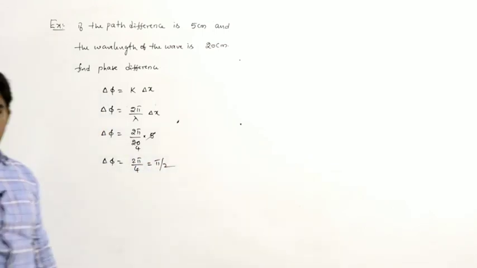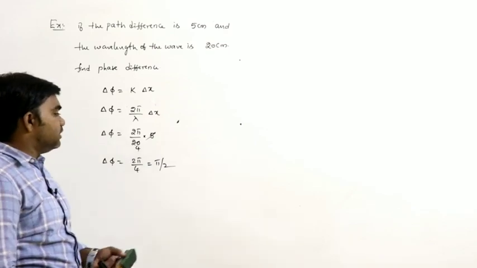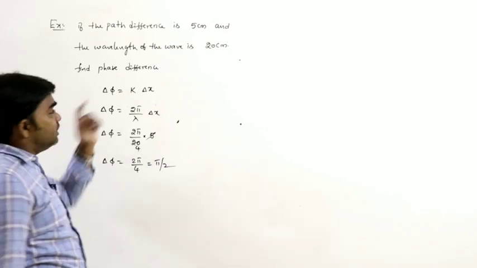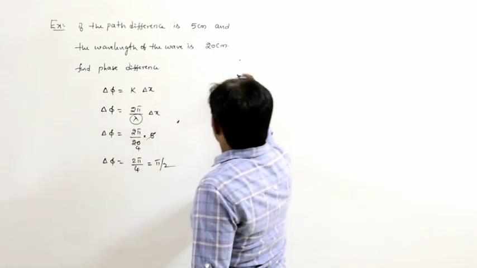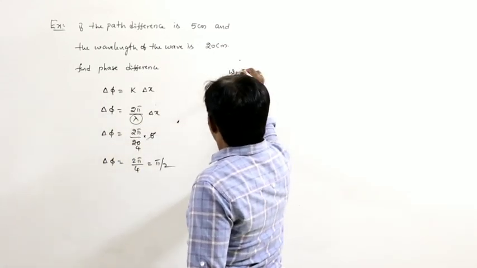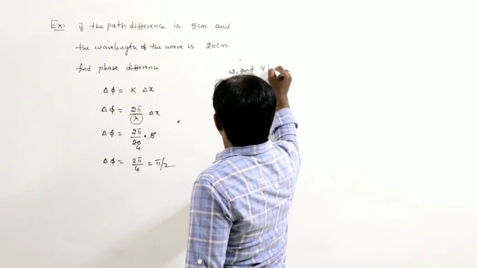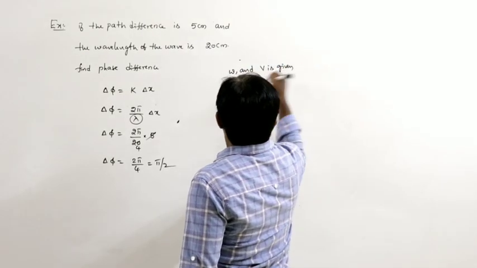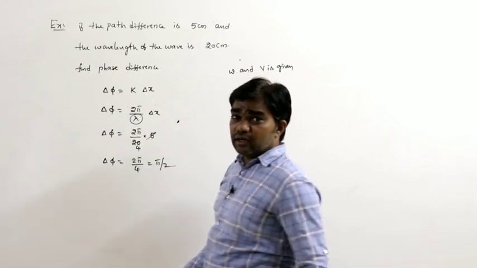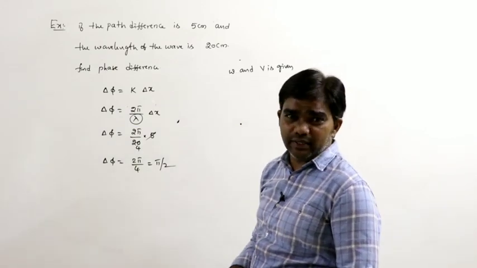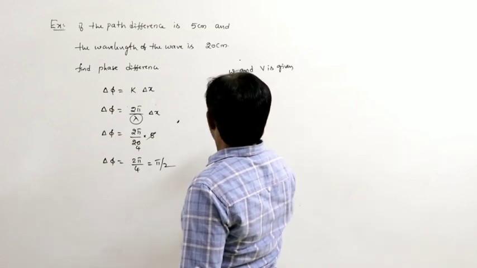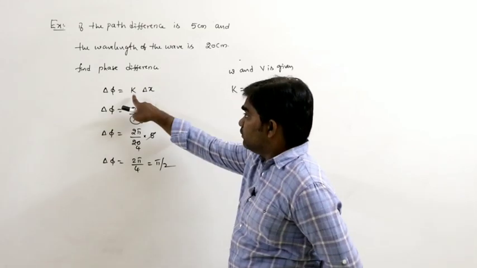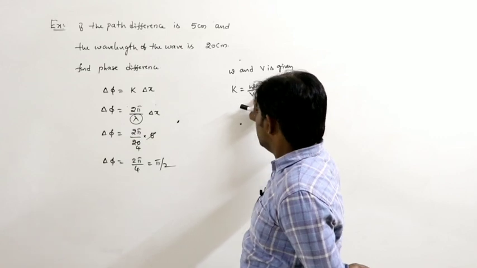The phase difference between those two situations is simply pi by 2. Here the k value or wavelength is mentioned like this. But if omega and v are given, in the same situation, if angular frequency or time period is given, then k can be written as omega by v. To find out the value of k, we can use omega by v.